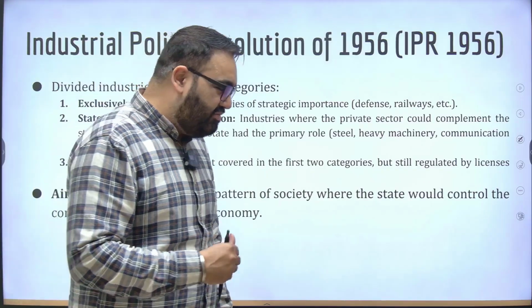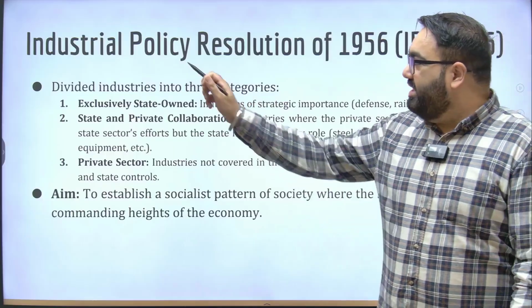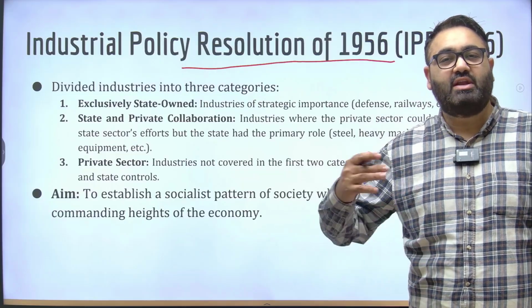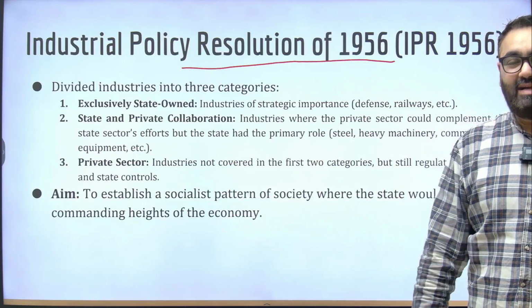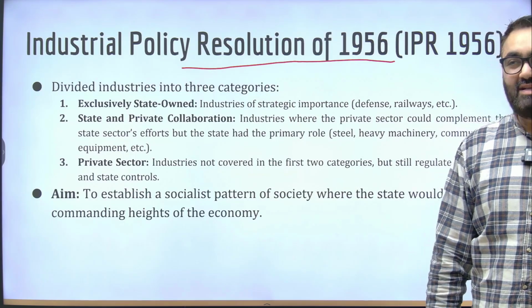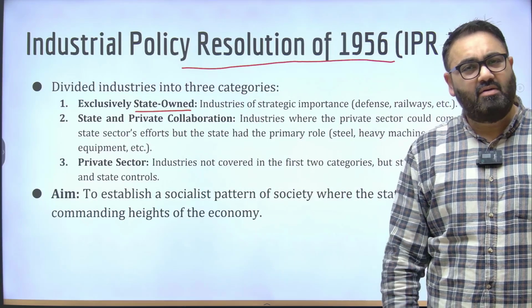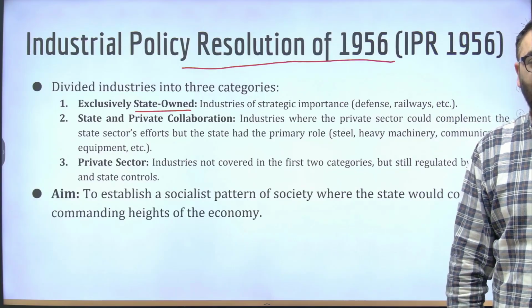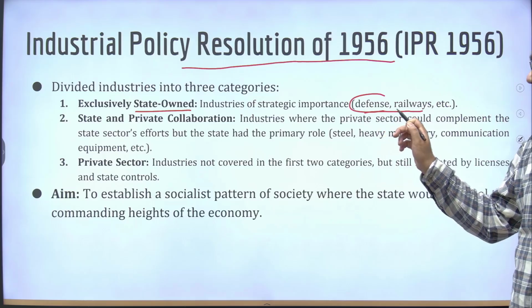Now, the first important policy in terms of industry in independent India was the Industrial Policy Resolution of 1956. This was the first official industrial policy document in independent India. What did this resolution talk about? It said that mainly industries are of three categories that would exist in India. First, they said, would be exclusively state owned. So it would be owned, controlled by the government with no participation of the private sector. Even today, there are so many of these companies that are just owned by the government. Railways, defense. Now, again, this is in context of back then.